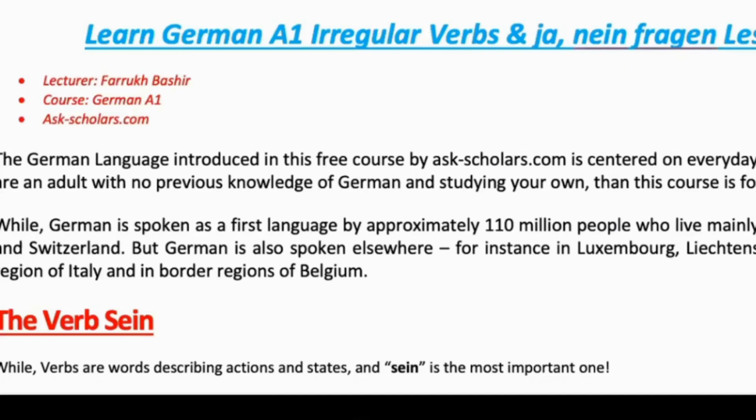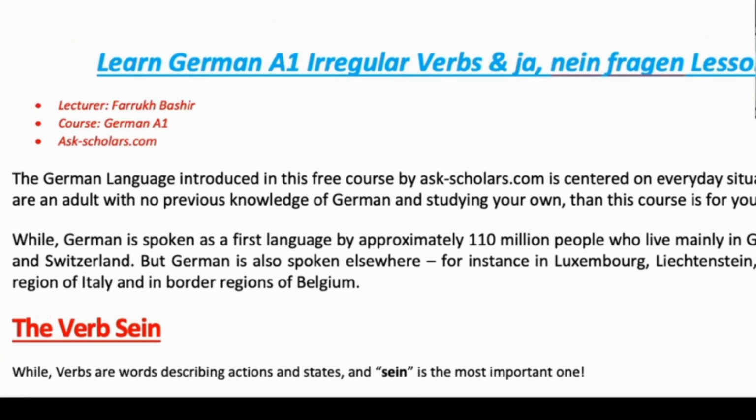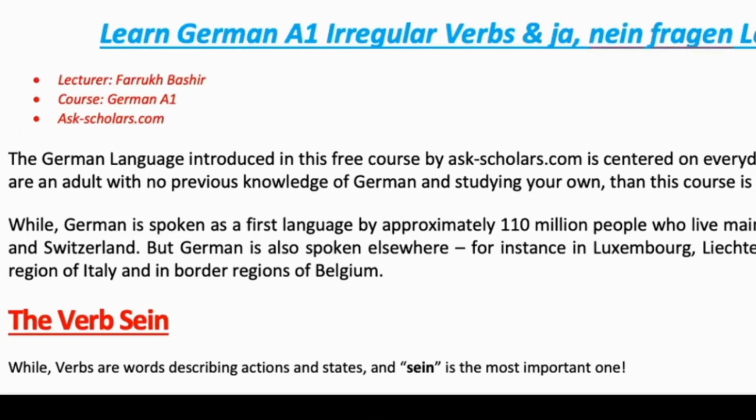So, welcome back. We will learn irregular verbs and ja, nein Fragen, which means yes, no questions. Technically, for irregular verbs, there are two helping verbs also, sein and haben, that we will learn. And there are a few more verbs that we will go through. They are only changing for du and er, sie, es, meaning you and he, she, it. Otherwise, they have the same conjugation like regular verbs. So first we will go through this verb sein.